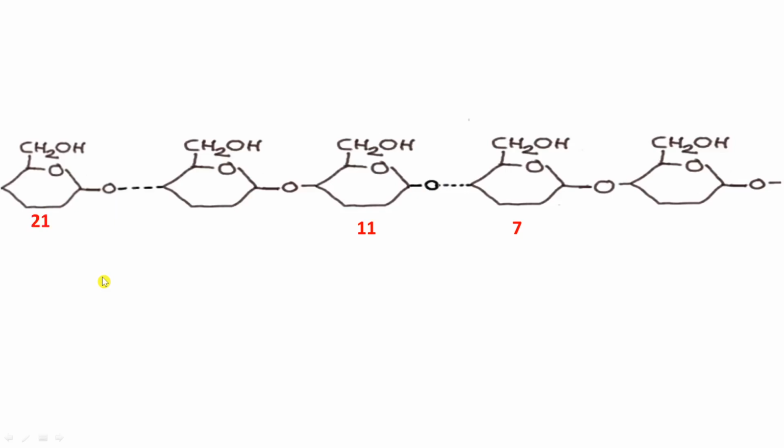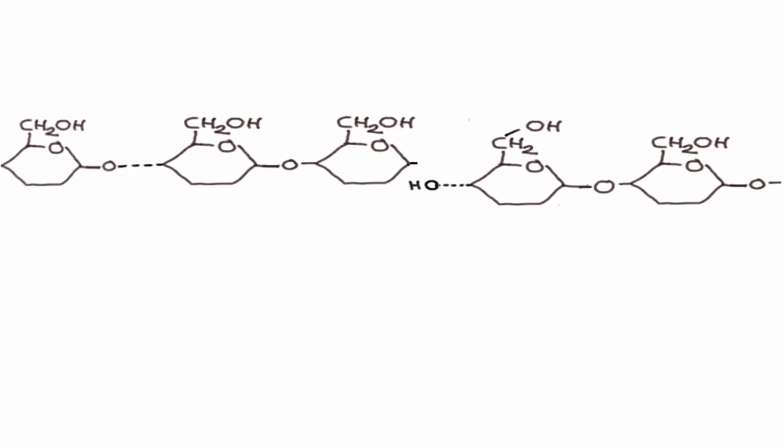Now when the bond breaking happens, it will happen over here, meaning in between this oxygen which belongs to the C4 carbon of the 10th glucose and the C1 carbon of the 11th glucose. Once this bond breaks, the C1 carbon of the 11th glucose will get attached to the C6 hydroxyl oxygen of this 7th glucose. Let us see how it takes place.